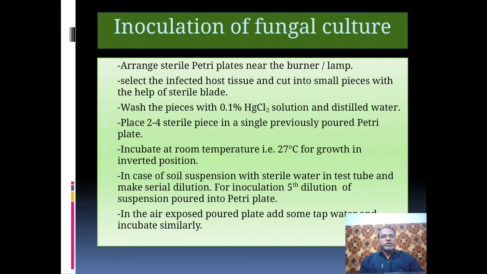In case of soil suspension, prepare it with sterile water in a test tube and make serial dilution. For inoculation, the fifth dilution of the suspension is poured into a petri plate.